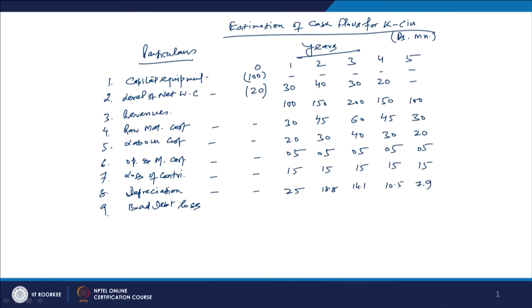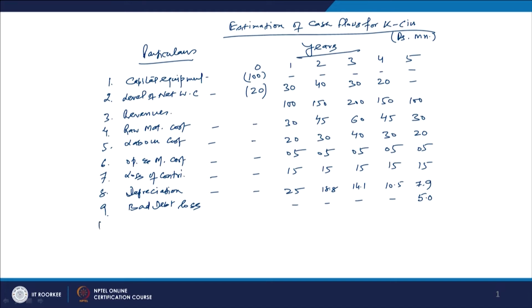So, in this case we are clearly given that there will be a bad debt loss, but not in all the years, only in the last year. So, we will have to factor for that. This loss is for 5 million rupees, but since it is a loss, it has to be taken into account.